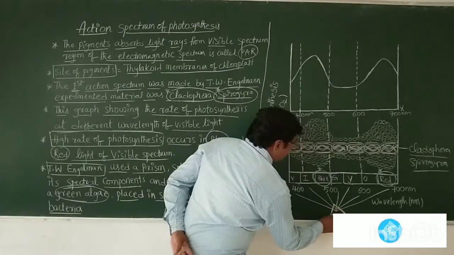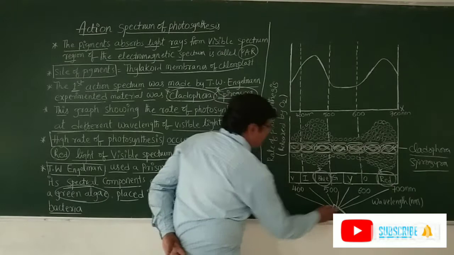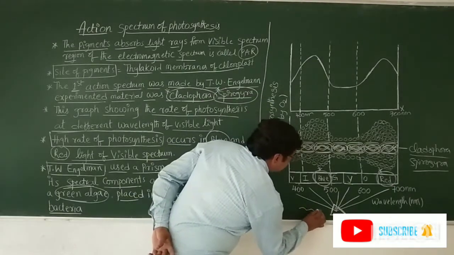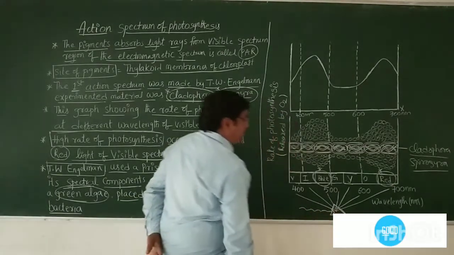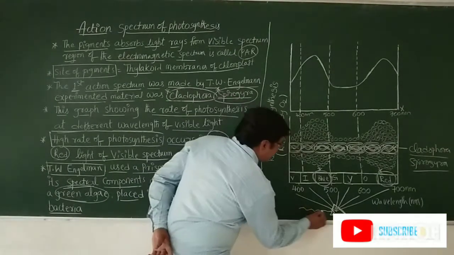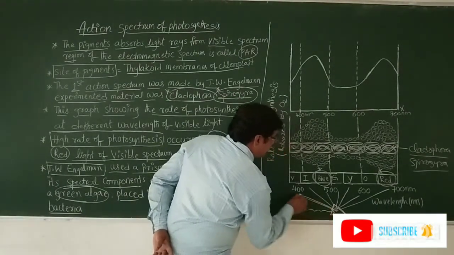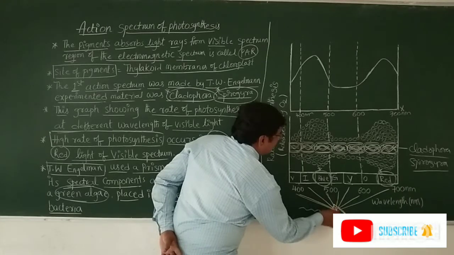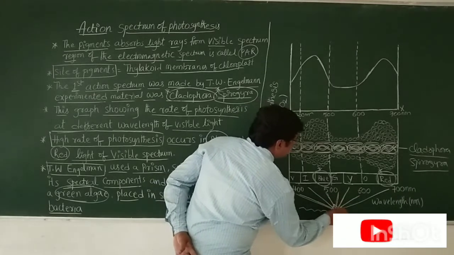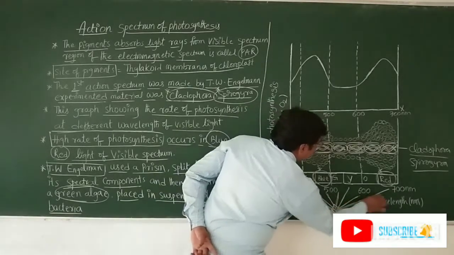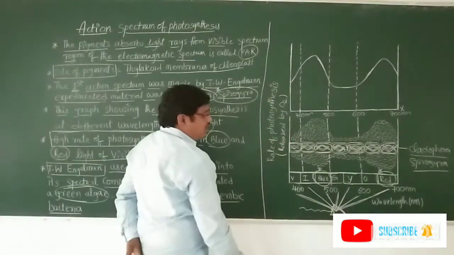This is the prism. Engelmann used a prism, and light is passed through the prism. Then this light is split into the spectral components.